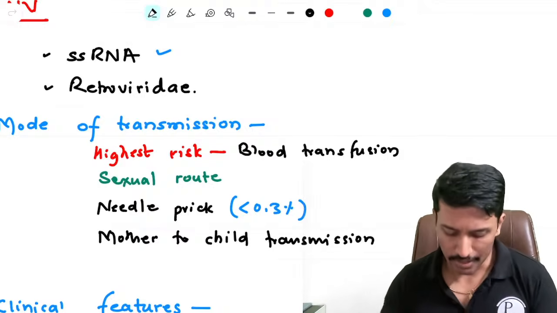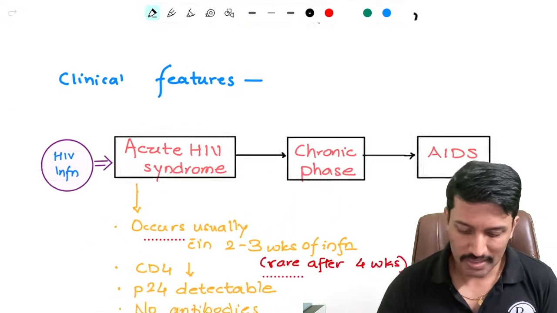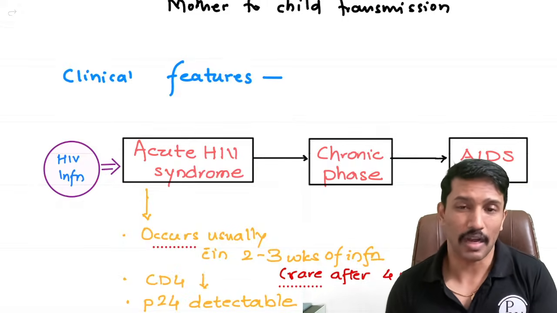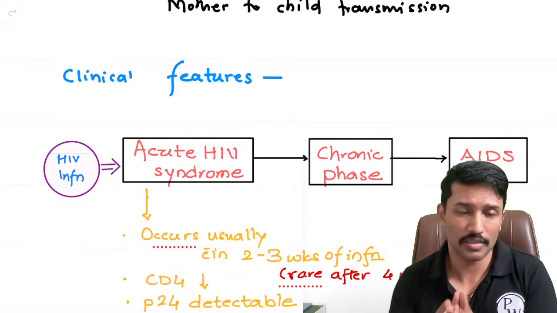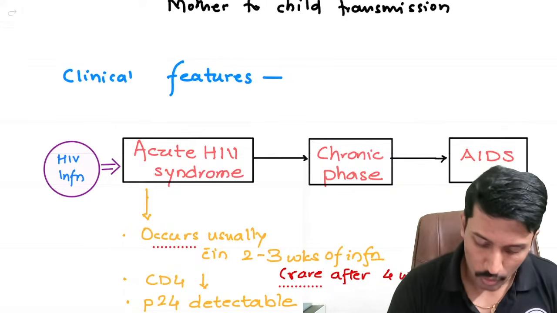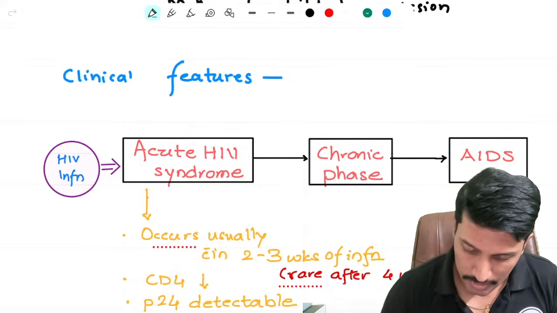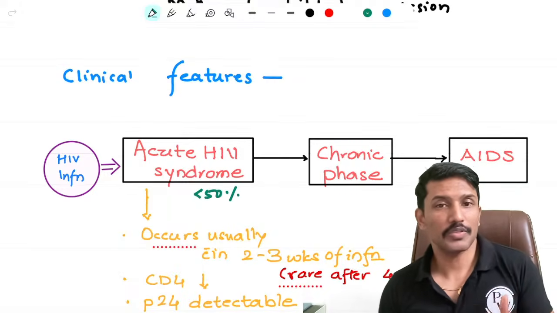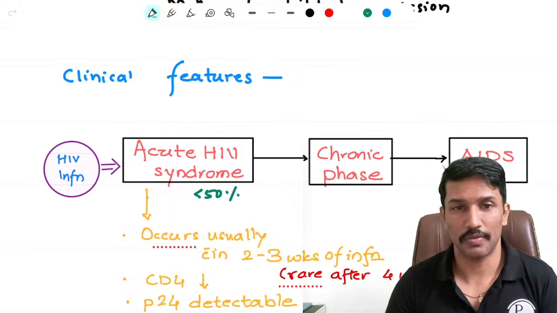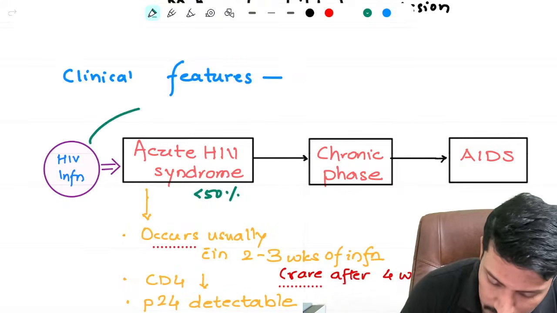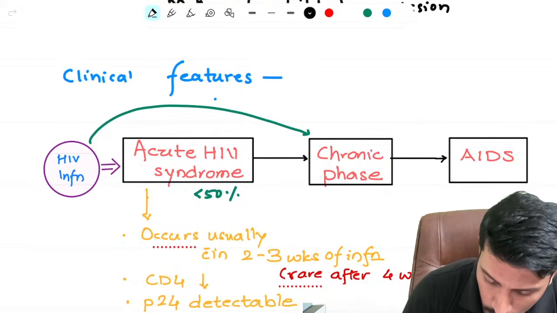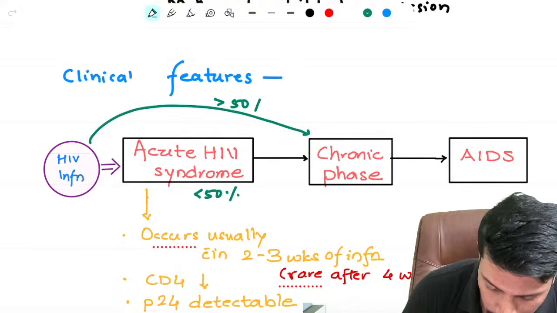So, HIV has a natural course of illness. Once there is an HIV infection, usually 2 to 3 weeks after acquiring the HIV virus, some patients, I'm not saying all the patients, usually less than 50% of patients develop something called acute HIV syndrome. And another 50% or more patients will not develop any of them. So they directly go on to what we call chronic HIV infection.